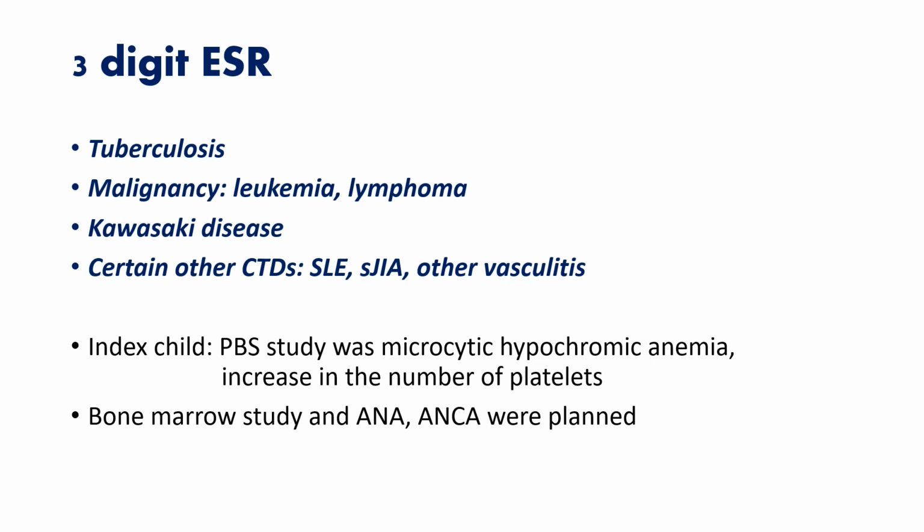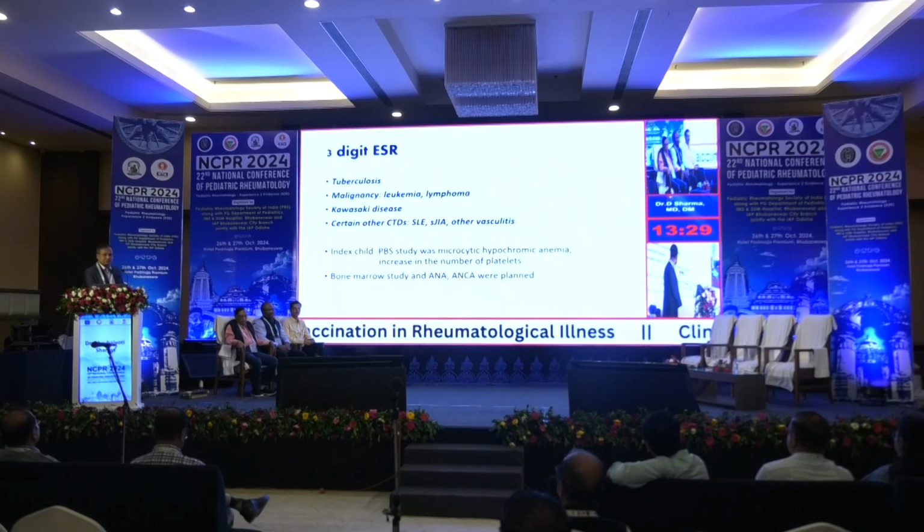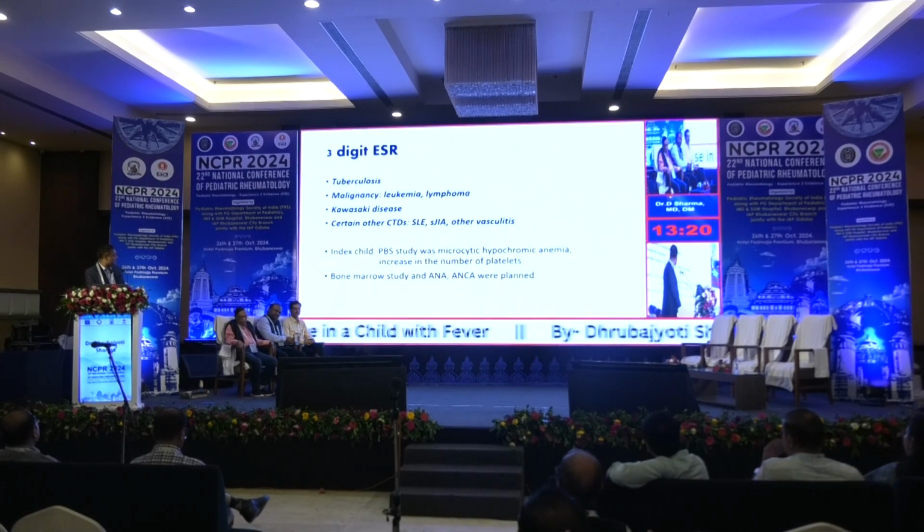Tuberculosis, malignancy, Kawasaki disease, and certain other connective tissue diseases like SLE, systemic JIA, and other vasculitis. In this index child, the previous study revealed microcytic hypochromic, some sort of nutritional anemia, which is common in children in our part. So with the increase in the number of platelets, bone marrow study, ANA, and ANCA were planned but not done.